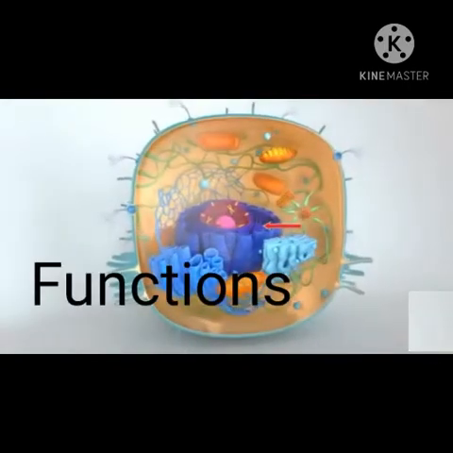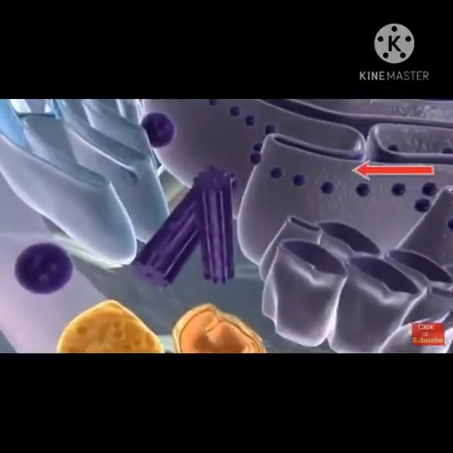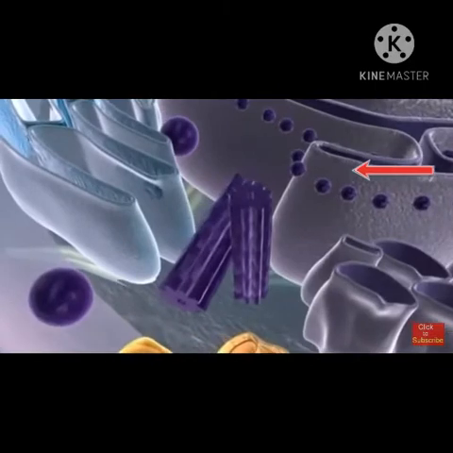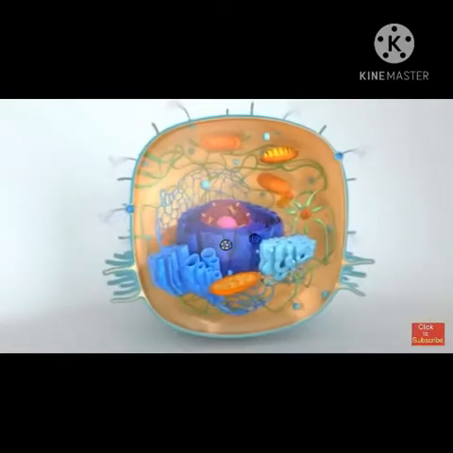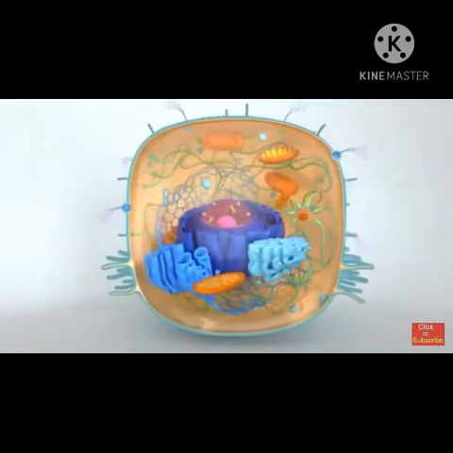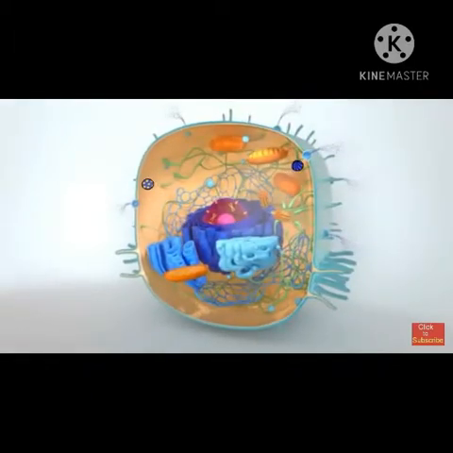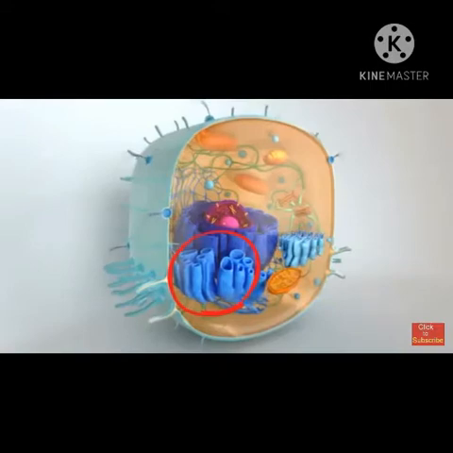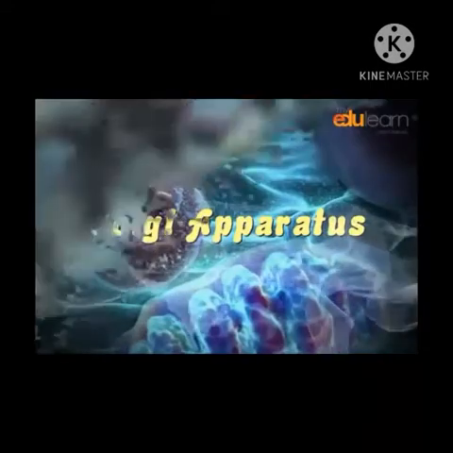Functions of ER. Endoplasmic reticulum is the supporting framework of the cell. The ribosomes attached to the membrane of the ER synthesize or produce proteins. These proteins are conducted by ER. Toxins that have entered the body through food, air and water are made water soluble by ER and then flushed out of the body. The cell organelle which is next to the endoplasmic reticulum is the Golgi complex or Golgi apparatus.